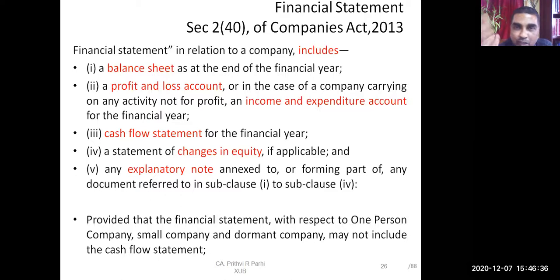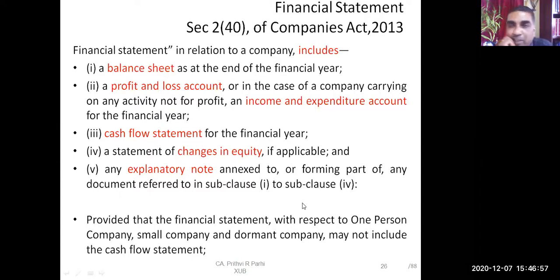It is not applicable to all companies, but applicable to certain companies. So they need to prepare the statement of changes in equity. That is also part of financial statement. And explanatory notes. These notes form a part of financial statement. Okay, they're annexed to the main financial statement. So all these things are part of financial statement.